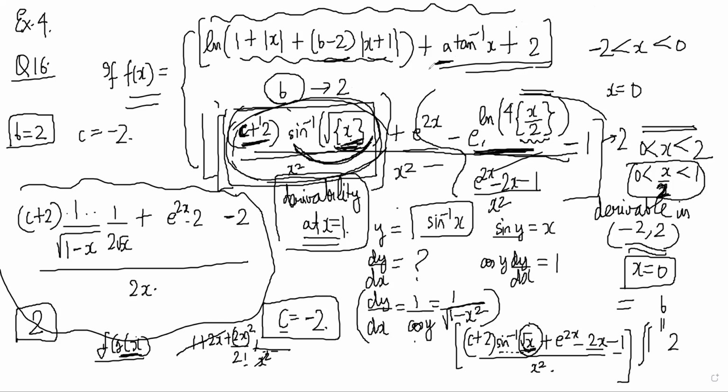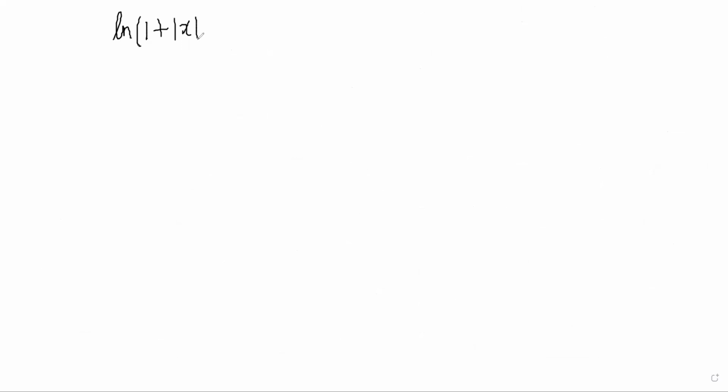Or continuity also, maybe you can check because ln 1 plus x plus a. Okay. So let's check differentiability. So you have function here is ln 1 plus mod x plus a tan inverse x plus 2, right? And that was happening from -2 to 0, right? Minus 2 is less than x is less than 0.